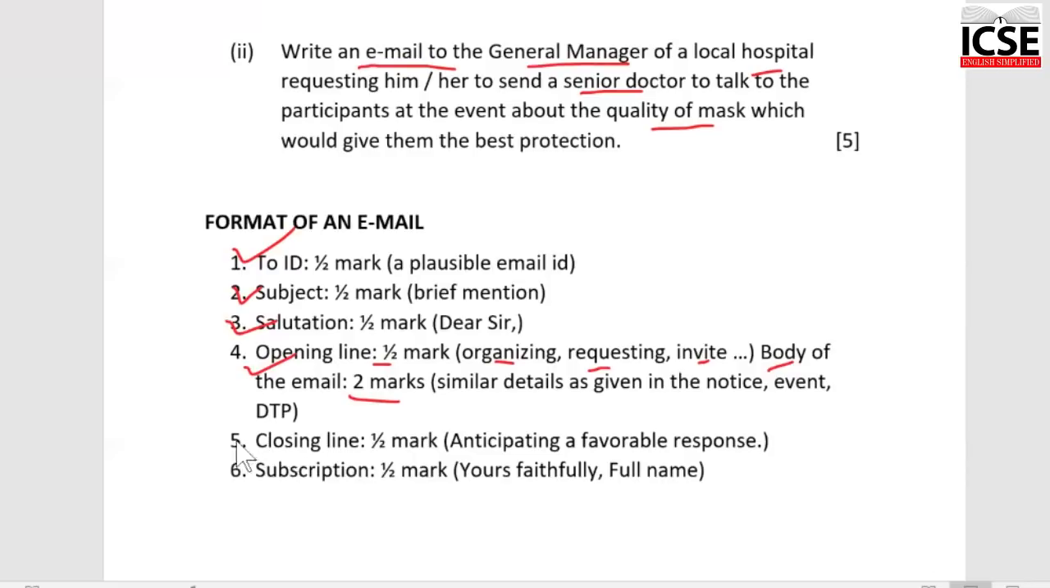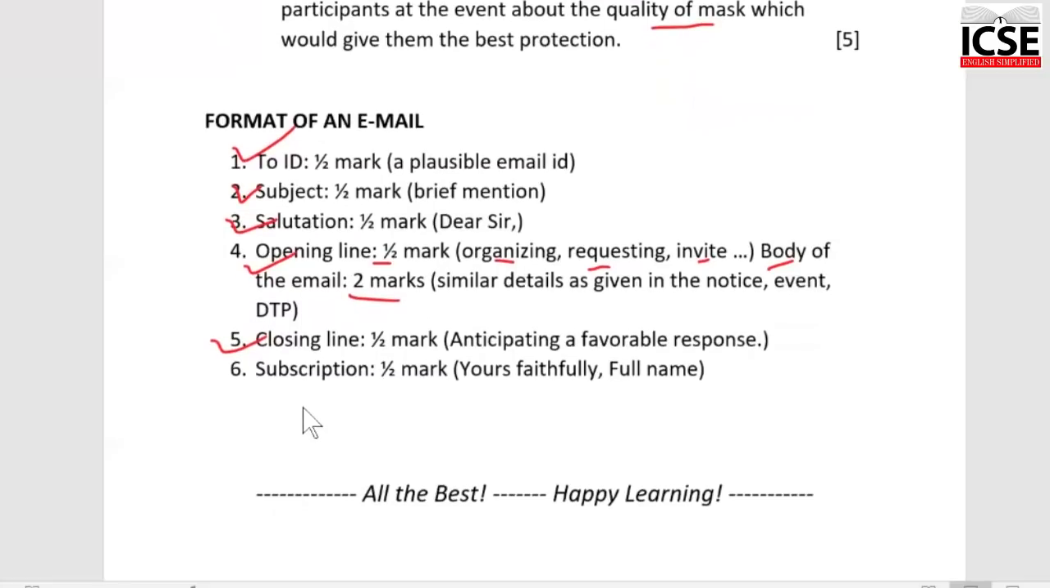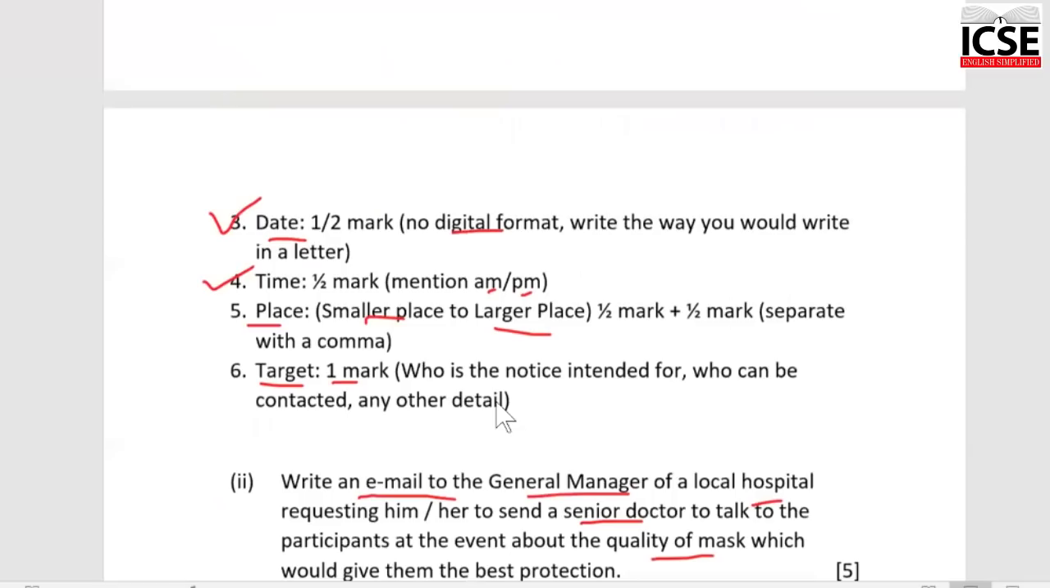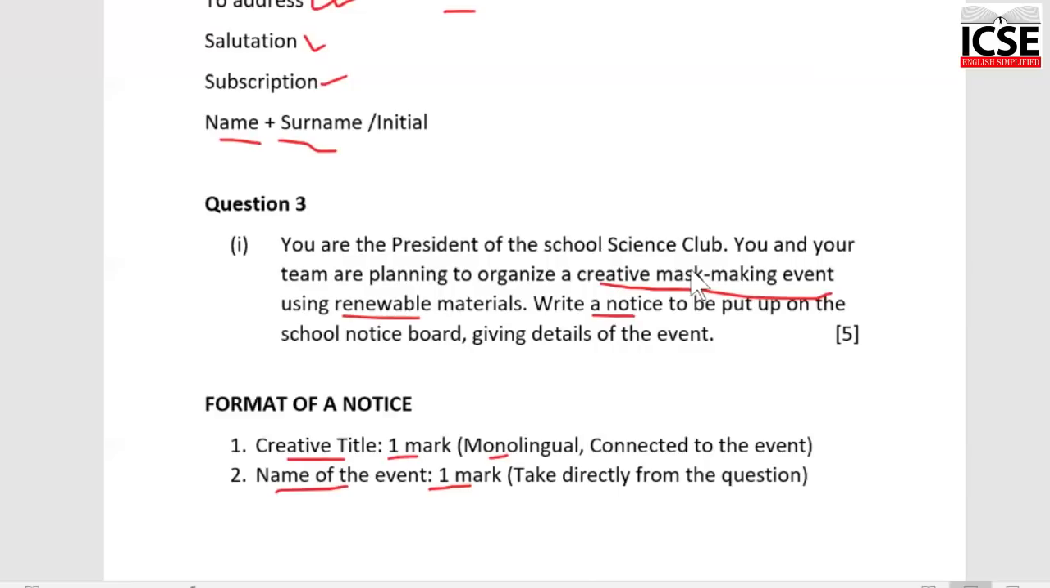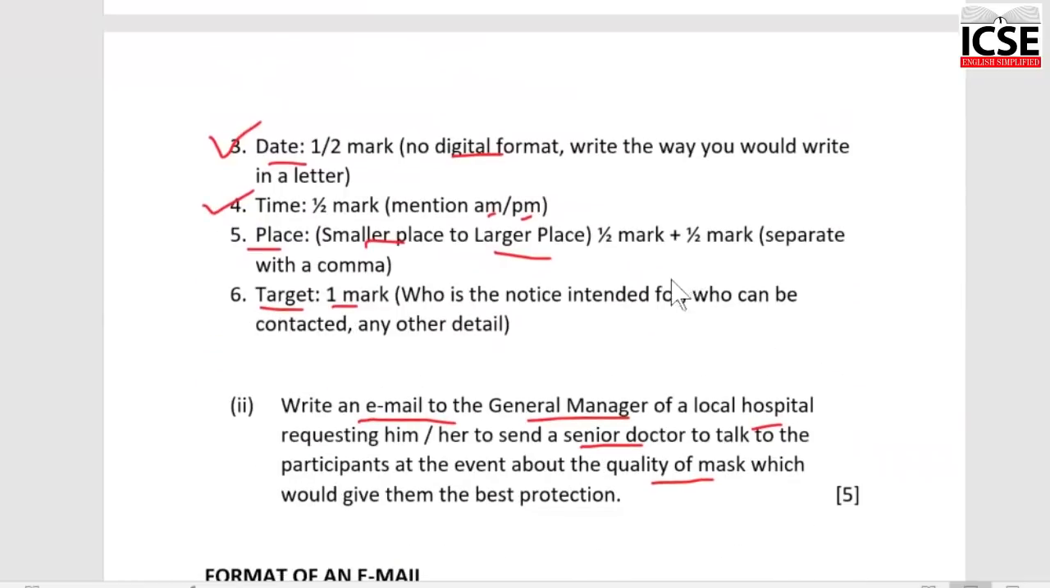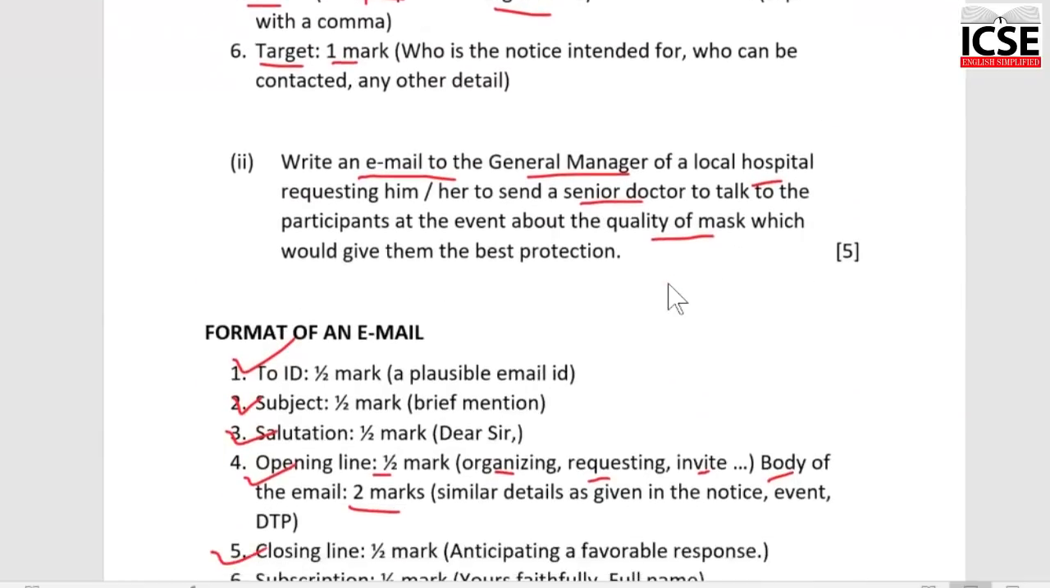Then there is half a mark for a closing line. Again, learn one good closing line so that you don't have to waste time. You can write something like anticipating a favorable response, or you can write, I hope that your response will be in the affirmative. This should be a fresh new line. It will give you half a mark. And finally, your subscription, that's yours faithfully, comma, and below that your full name. If you want, you can write the designation at the end. So what is the designation? President, science club, and the name of the school. But there are no marks for it. But if you wish to write, go ahead, by all means, there is no problem.